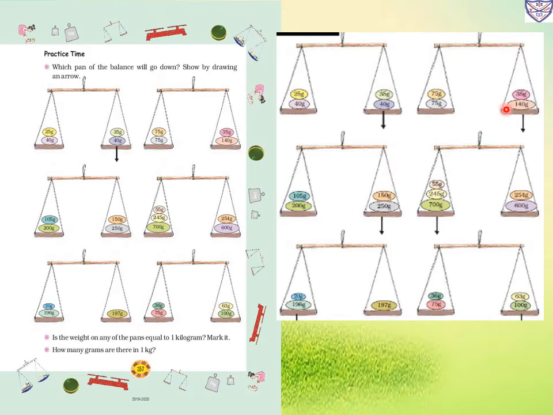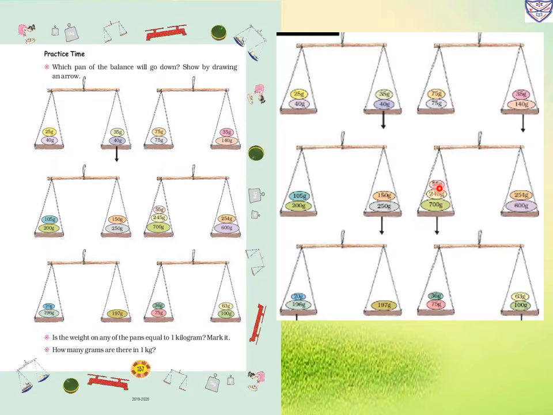Then in the second figure this is 75 gram and 75 gram, so that is 150 gram, and here 140 gram and 35 gram, so that is 175 gram. So which is more? 175 gram. So this will go down. So here we will draw an arrow. Now next one: 105 gram and 200 gram, so that is 305 gram, and here 250 gram and 150 gram, so that is 400 gram. So this is more. So this will go down.